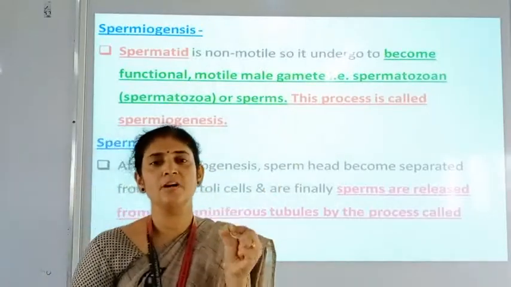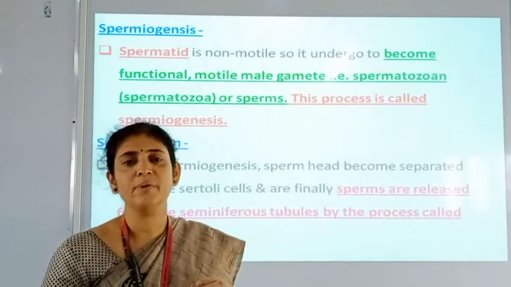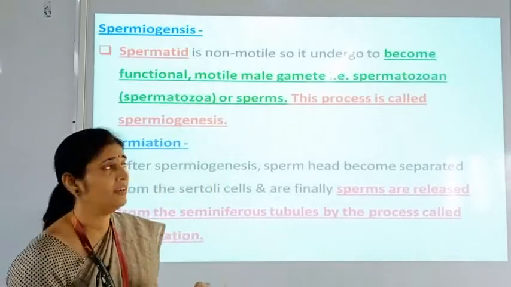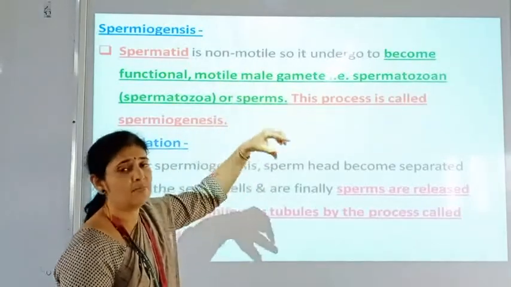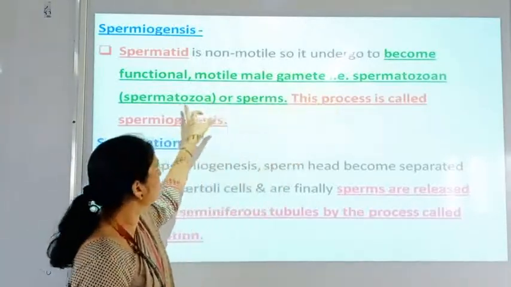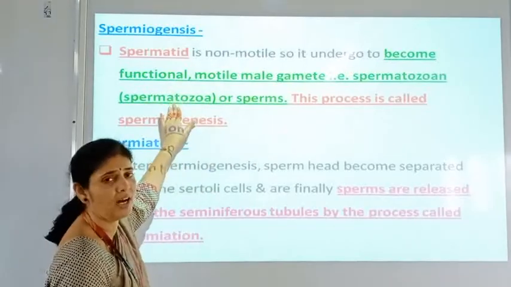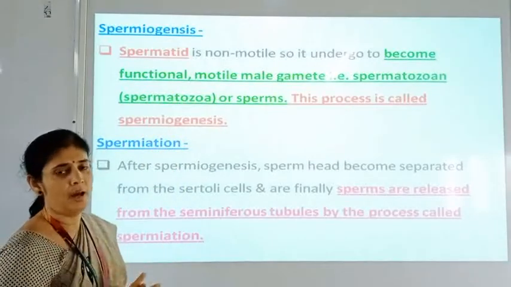If a single sperm is there, it is called a spermatozoon, and if many sperms are there, they are called spermatozoa. So that non-motile spermatid becomes a motile and functional spermatozoon, and this conversion of spermatid into spermatozoa is called spermiogenesis. That we have to remember.